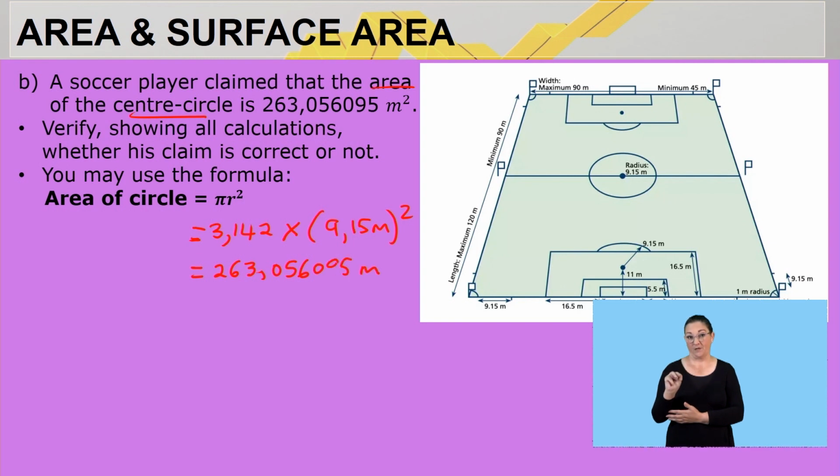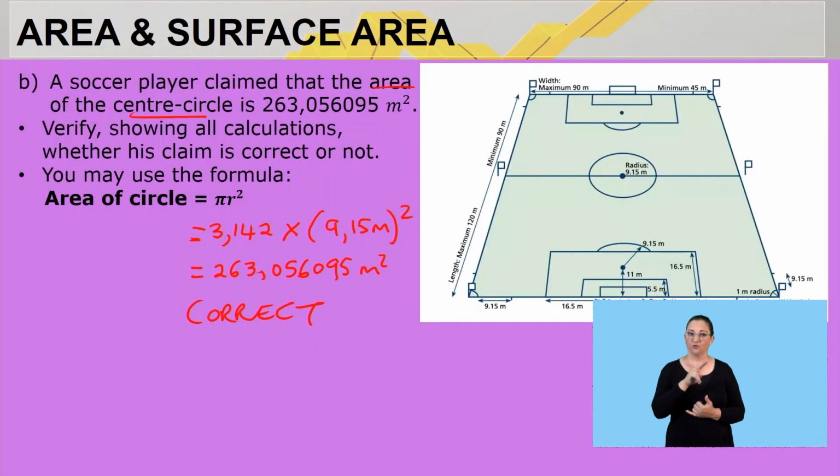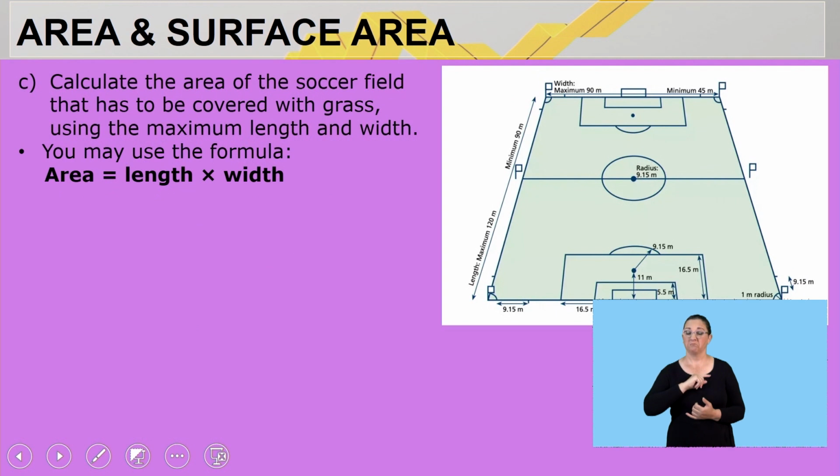263,056,095 square meters, right? So therefore, we can say this claim is indeed correct. Based on our calculations, we could see that when we substituted the radius and the pi, we came to the same answer of 263,056,095 square meters, making the claim by the soccer player correct. Guys, are we clear on that? All right, let's now look at question number C.